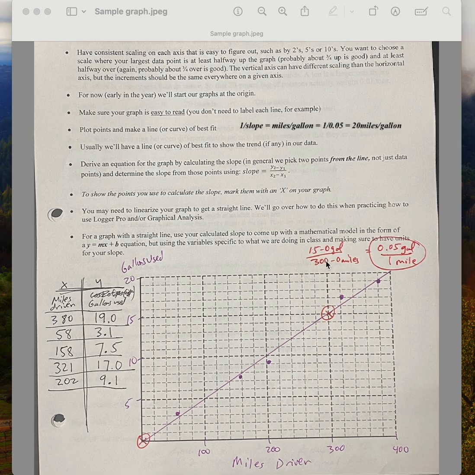So hopefully this helps as an example. Again, we'll be doing lots of graphing things in class.